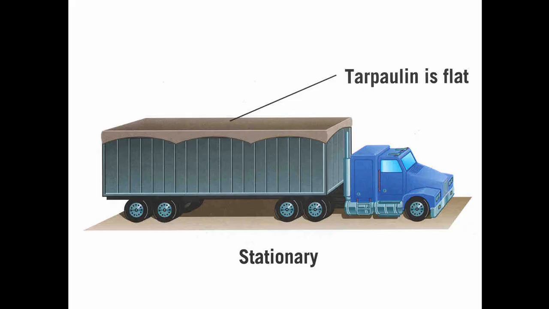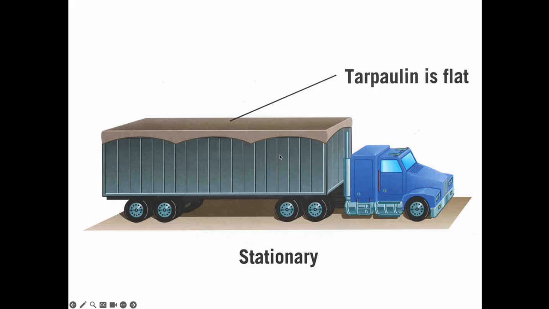Last little Bernoulli example here. How many of you have seen, hauling down the highways, these trucks that have these tarpaulins on? I'm just going to call it a tarp. They've got these tarps on them, right? And let's say that there's like 10,000 potatoes in here. If this thing is parked, we put the tarp over it because we don't want the potatoes to come rocking out of here if you hit any bumps, okay?